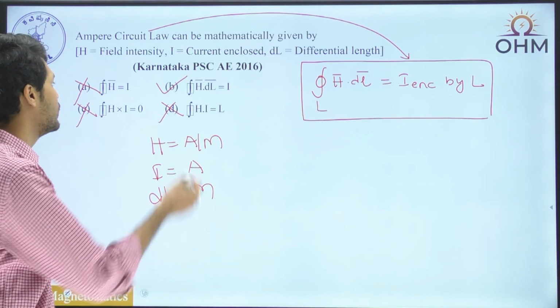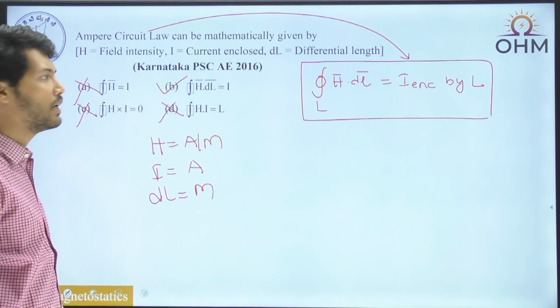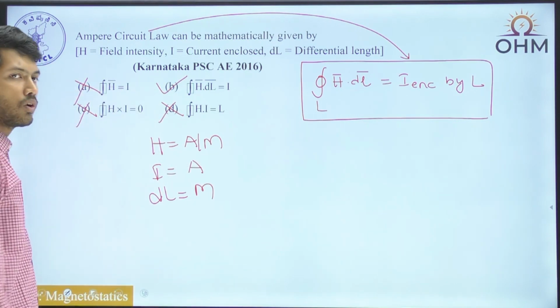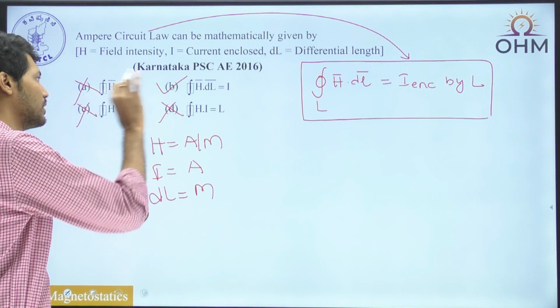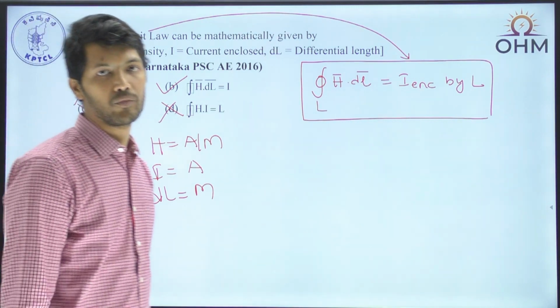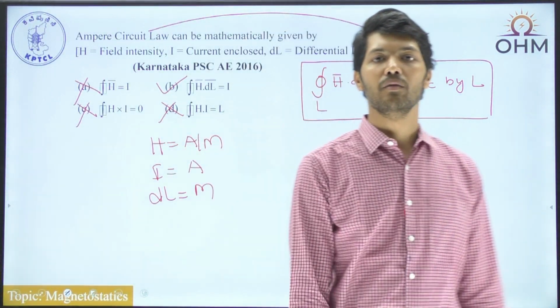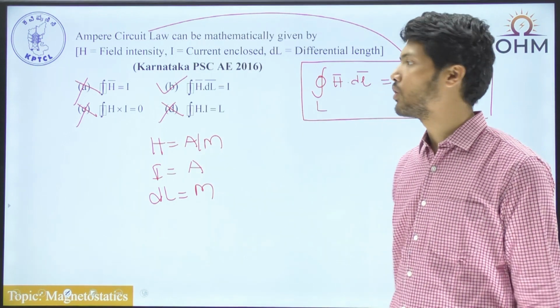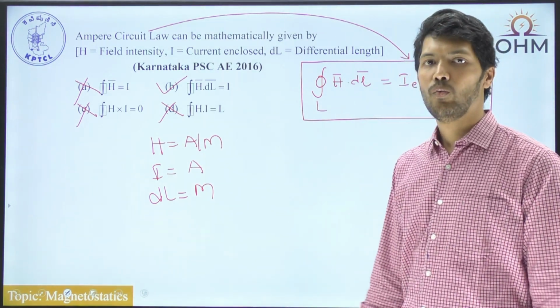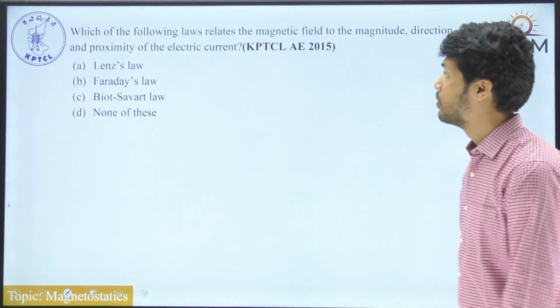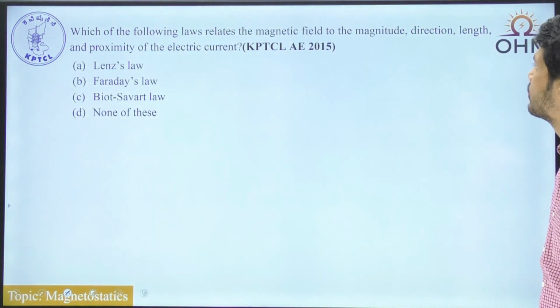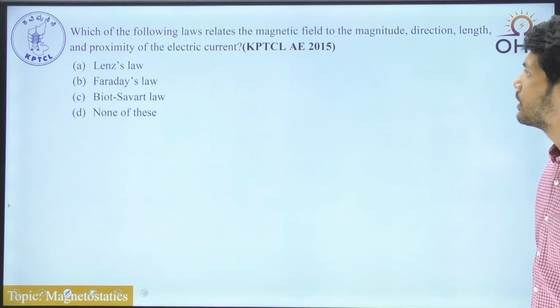So we have to choose between B and C, and I don't know whether C is correct or wrong if you are verifying by options, but if you are verifying by units, 100% I can say that B is the answer. So we can go for the answer B. But anyway, this is a formula which states what Ampere's law is for us. Which of the following laws relates the magnetic field to the magnitude, direction, length and proximity of electric current?